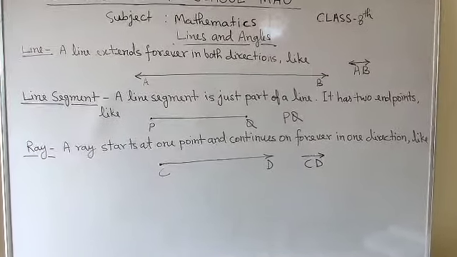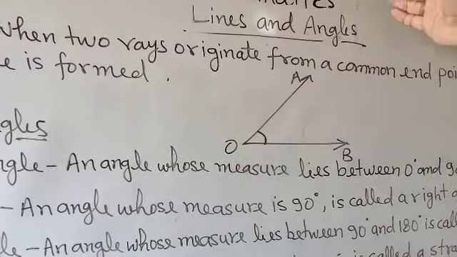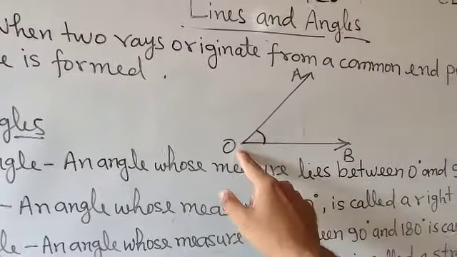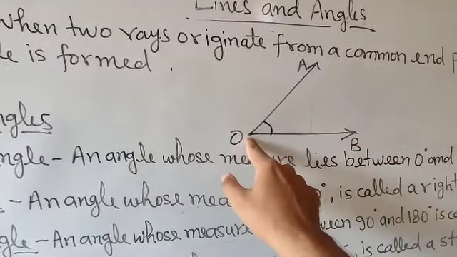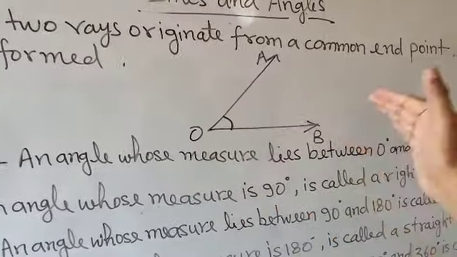Now students, here I am going to explain about angles. What is an angle? When two rays originate from a common endpoint, then an angle is formed. Here you can find OA, that is a ray. Here one point is fixed and on the other side it goes up to infinity. OB is another ray. Point O is fixed and on the other side it is extended up to infinity. Both rays OA and OB have one common point, that is O.